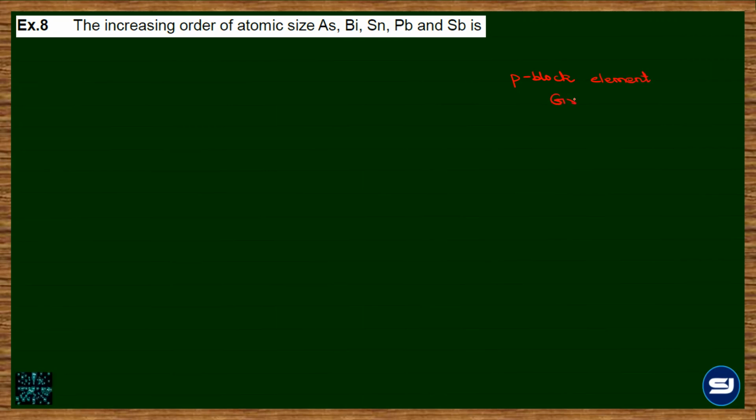So do we know the group 13 elements? Group 13: boron, aluminium, gallium, indium, and thallium.